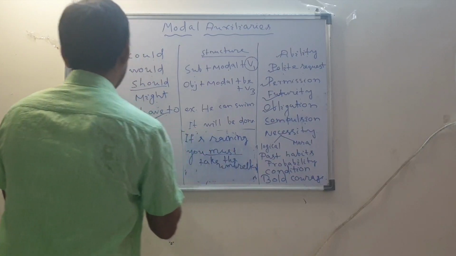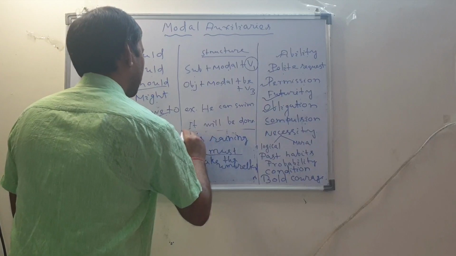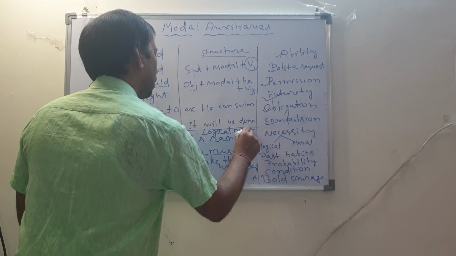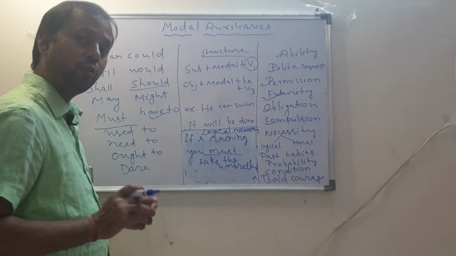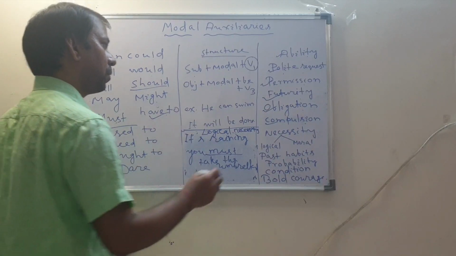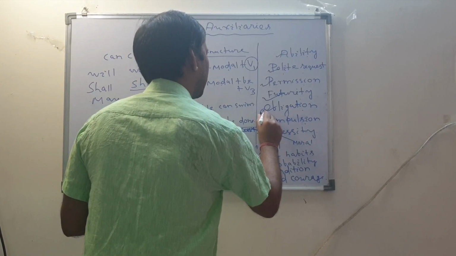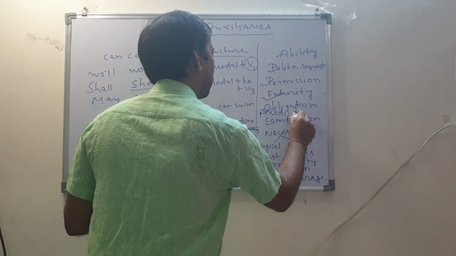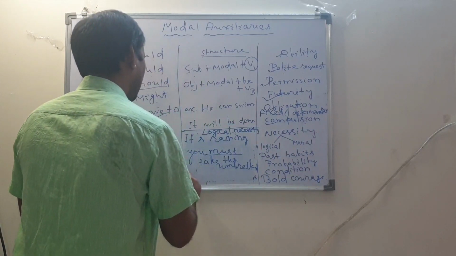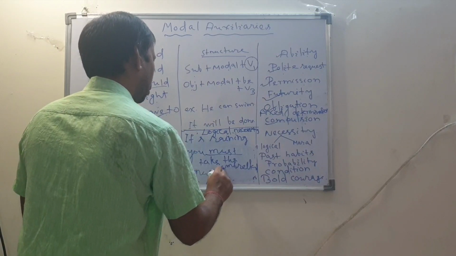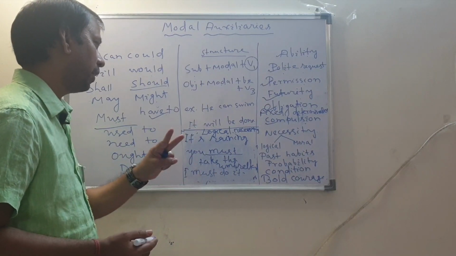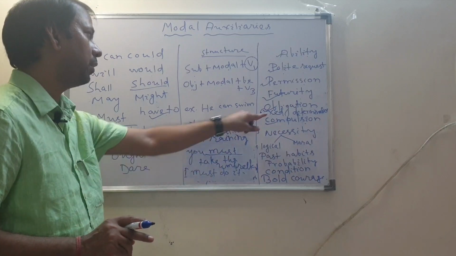So we use must for logical necessity. So must is used for logical necessity. Sometimes must is used for determination also, fixed determination. For fixed determination we use must. I must do it. We must win the match today. This is determination. So must is used for two things. One is logical necessity, other is fixed determination.